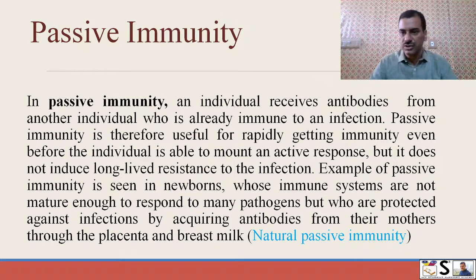An example of passive immunity is seen in newborns, where the immune system of the newborn is not mature enough to respond to many pathogens, but who are protected against infection by acquiring antibodies from their mothers through placenta and breast milk. This is known as natural passive immunity.